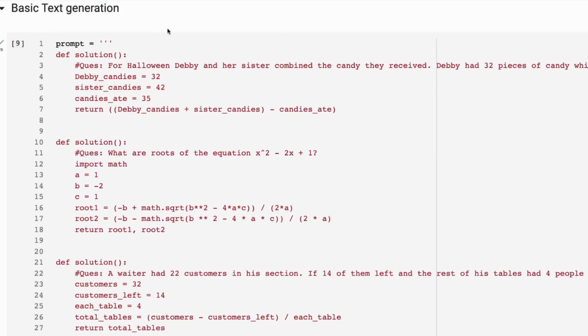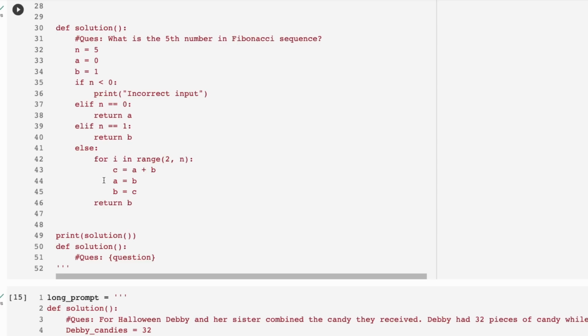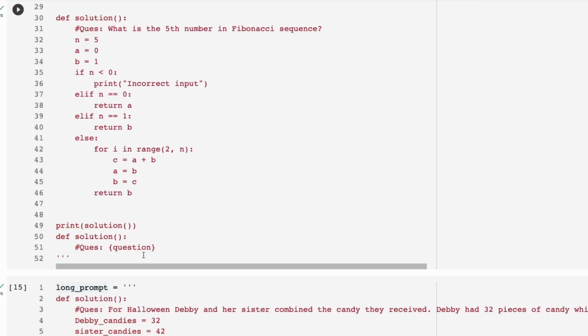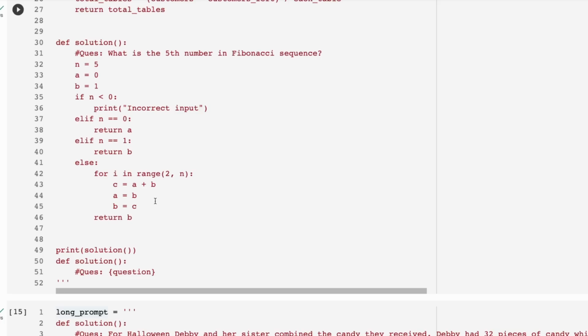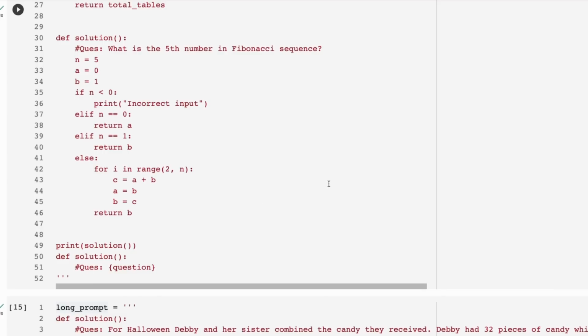Okay, so this is the prompt. You can see that it's just doing in-context learning, passing in 1, 2, 3, 4 examples, and then it will generate an example. Already I can see that this is going to cause problems for LangChain. In LangChain, with the PAL prompt, we pass in the question and it writes the def solution itself. Here, we're passing in the start of the function and then the question as a comment, and then it will write the rest of the function. I don't know why they chose this to be like this.